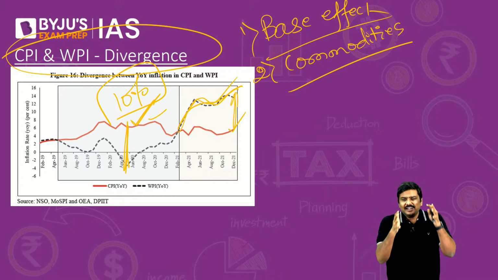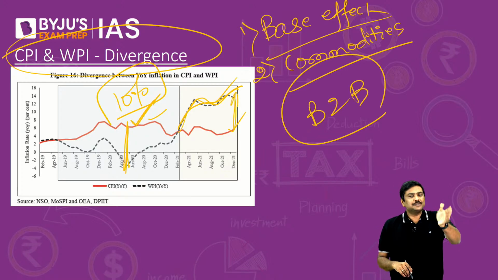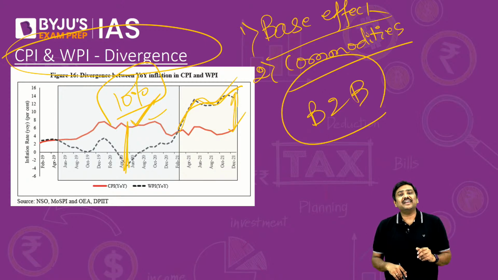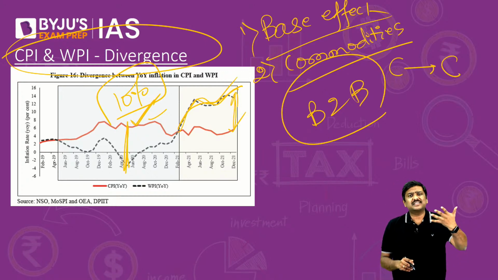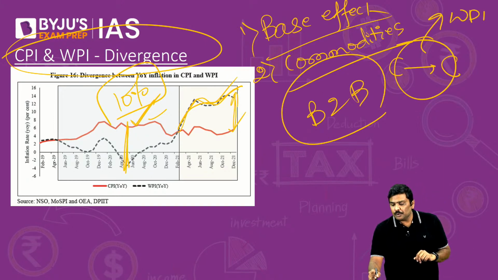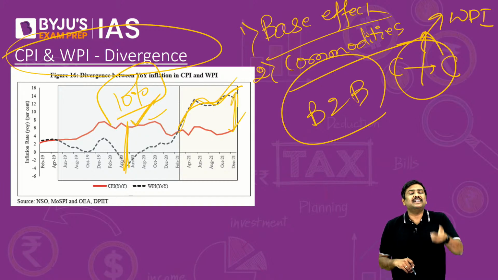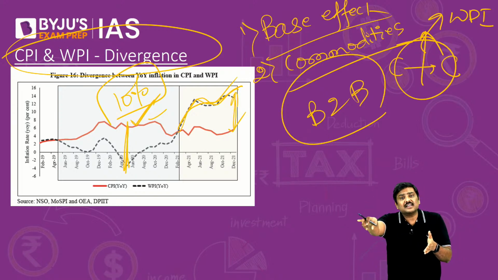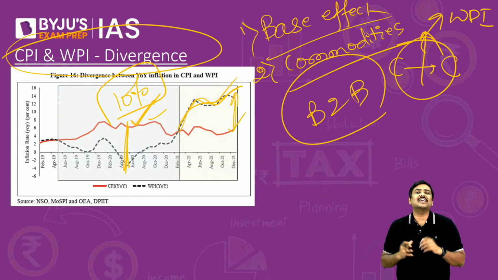Very simple. WPI measures when the transactions are happening between B2B, that is business to business, trader to trader, company to company. Imagine one company is selling goods to another company, raw material, intermediate goods, etc. I will consider the price level in this market, I will calculate a WPI. And if the WPI is rising, it simply means the cost of input, raw material is increasing. The companies immediately may not transfer this to a customer in the market, but how many days will the company keep on taking the higher cost?